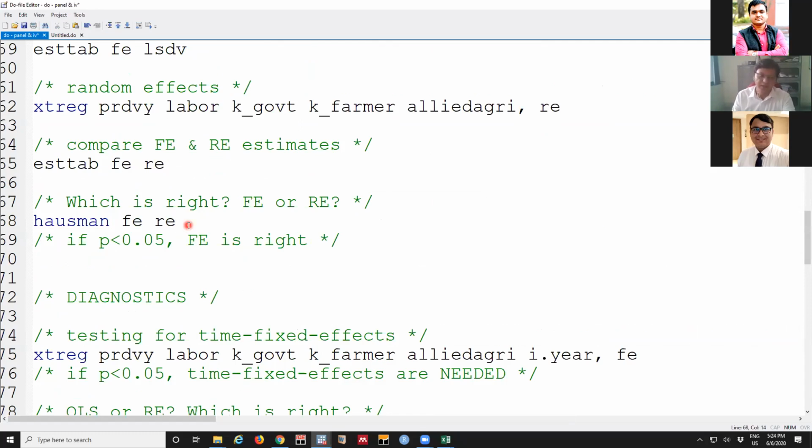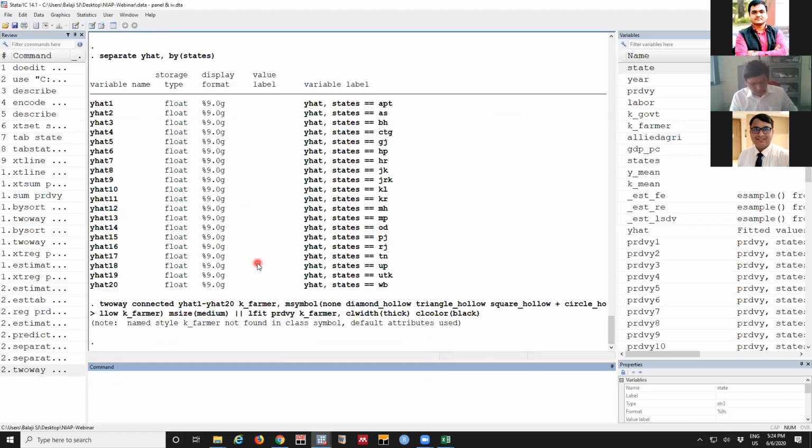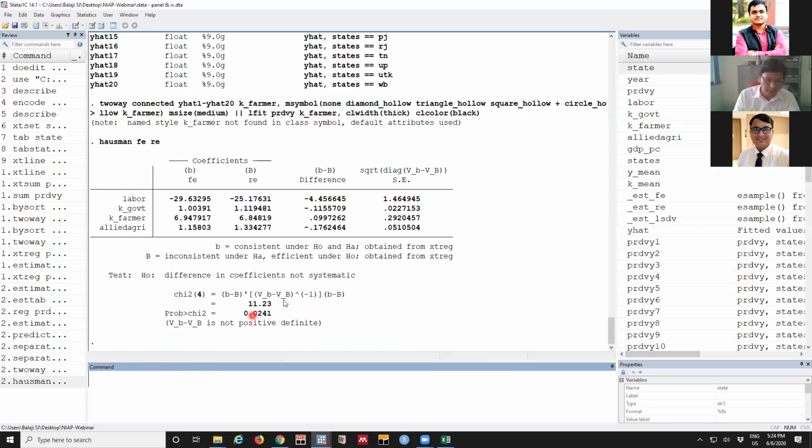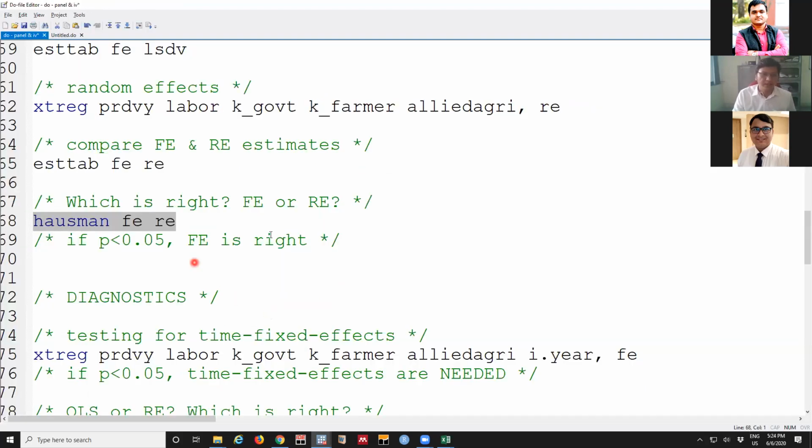There were two assumptions in discussion. One is that the slope is constant, and in other cases the intercept is constant. In the graph, we are looking at both cases, with fixed effect and random effect. So if we want to choose which is best, this is the syntax. If we type Hausman, then this is the name where the estimates are stored, fixed effect and random effect. This Hausman will give the results. When the probability is less than 5%, we say fixed effect is better.